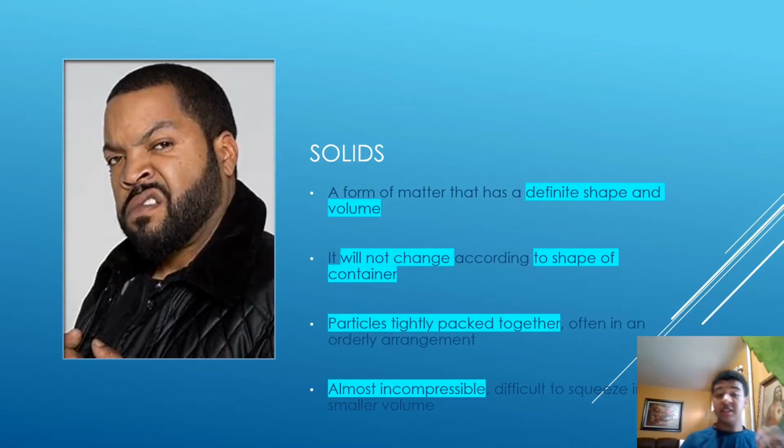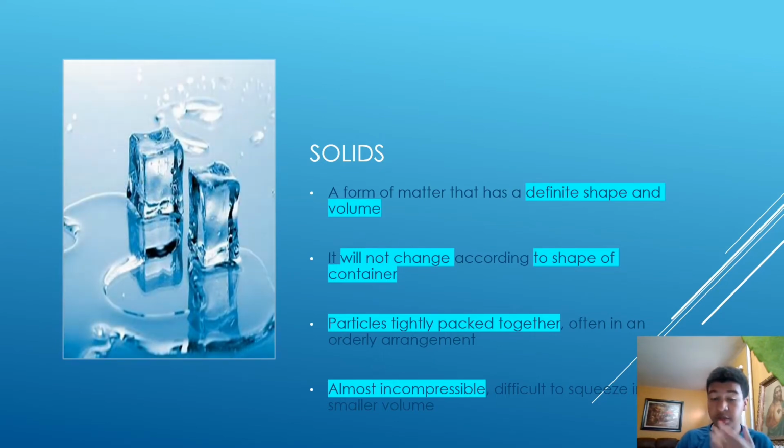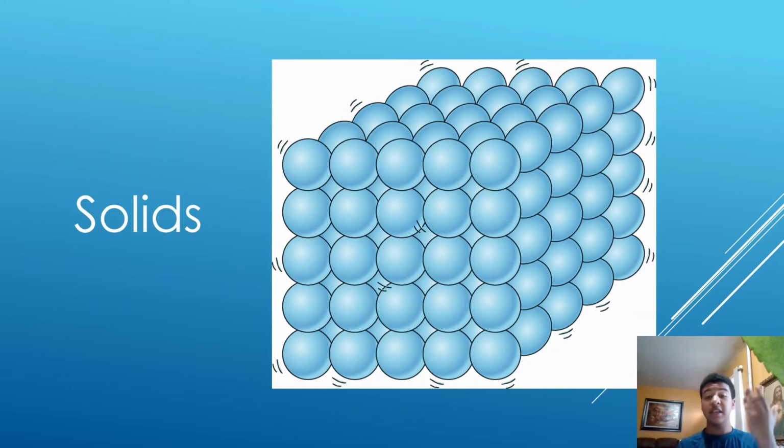Another example is ice cubes, which is solid water, I guess. This is an example of the particle arrangement for a solid. As you can see, there are tightly packed particles right here. They barely move. They only slightly vibrate. They're going to be in an orderly arrangement, which is the reason why they are pretty durable.